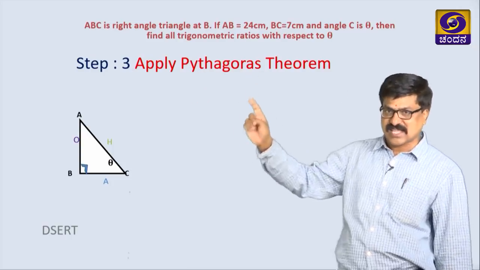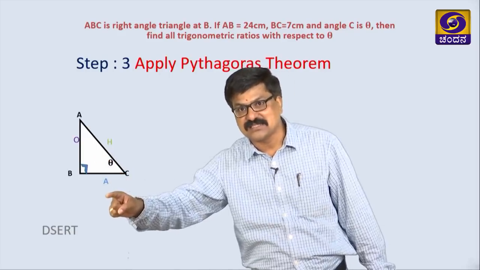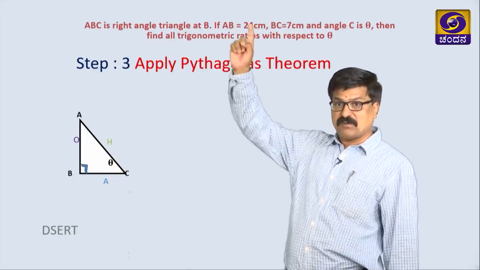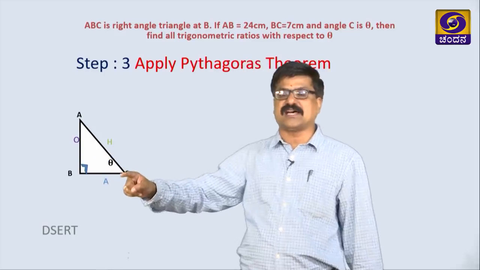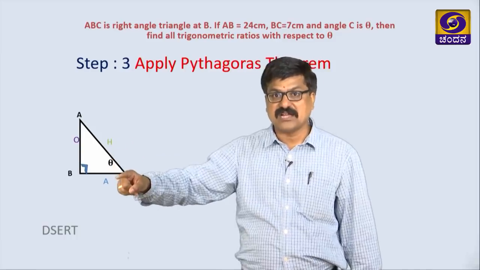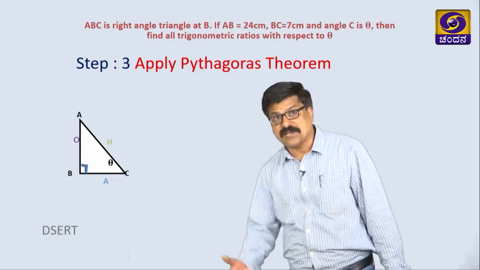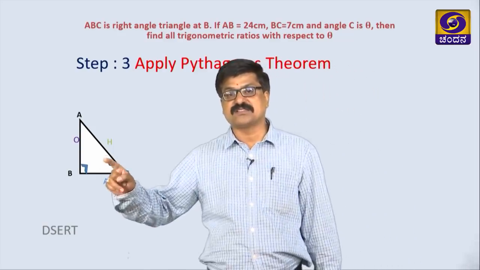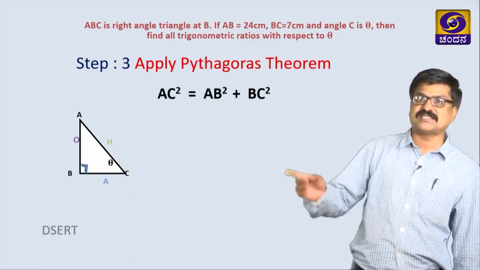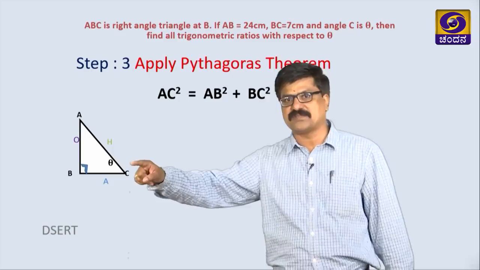Apply the Pythagoras theorem because two sides of this right angle triangle are given, we have to find the third side. In a given problem where all three sides are given, there is no need to use this. Here AB and BC values are given, hence we are applying the Pythagoras theorem. What is the Pythagoras theorem? We know the square on the hypotenuse is equal to the sum of the squares on the other two sides, that is AC squared equals AB squared plus BC squared.